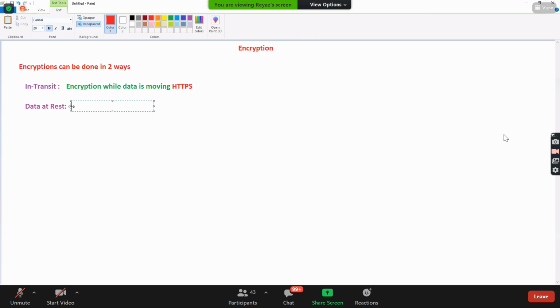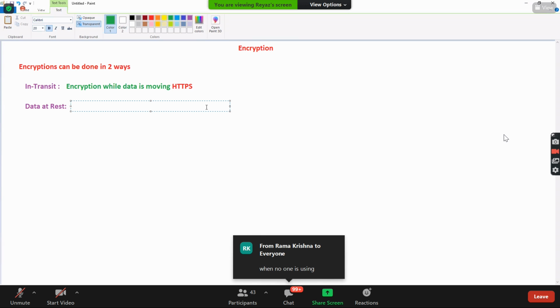There is another one called data at rest. Can you tell me, guys, in EC2, where will the data at rest be? Where is the data just sitting? On the storage.